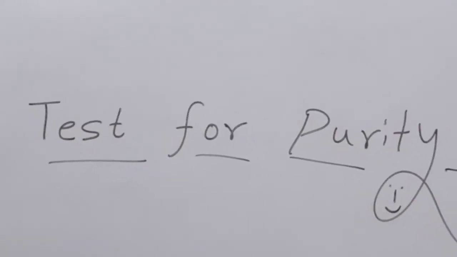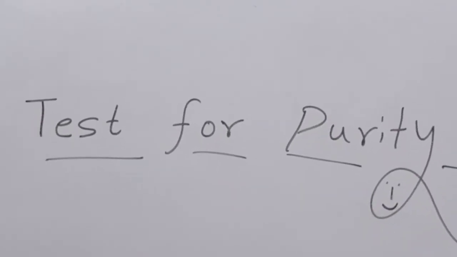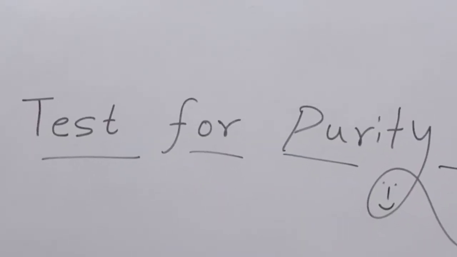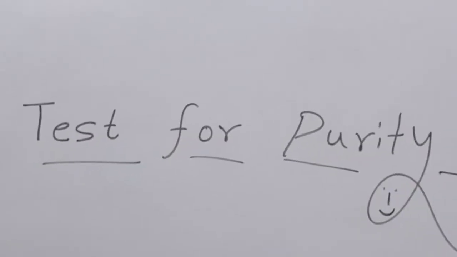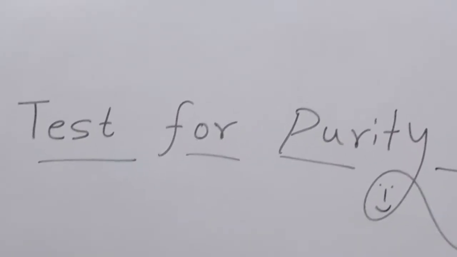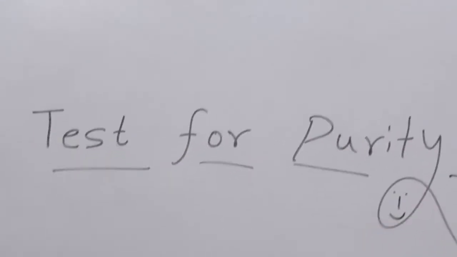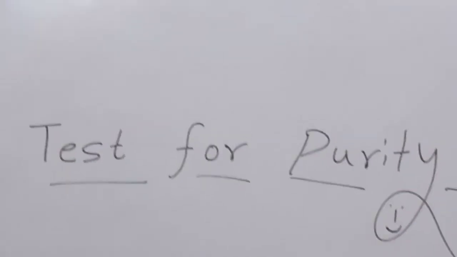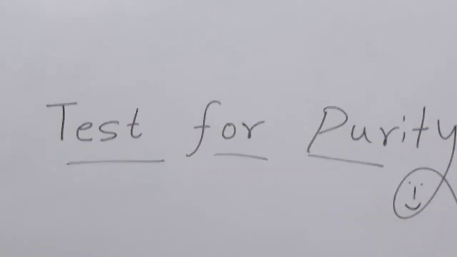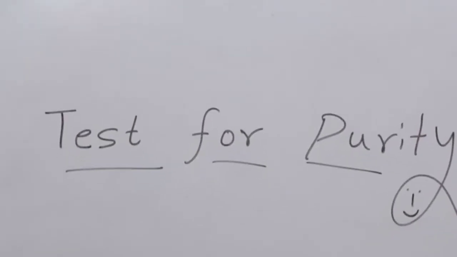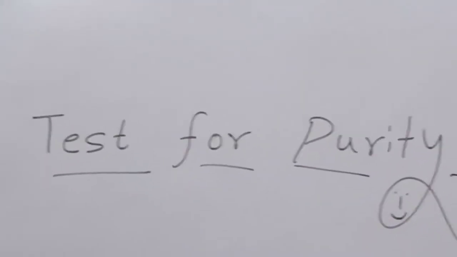Now, in order to answer these questions, first we have to know what is the difference between a chemically pure and chemically impure substance. Now, substance here means the pharmaceutical substance or pharmaceutical products.